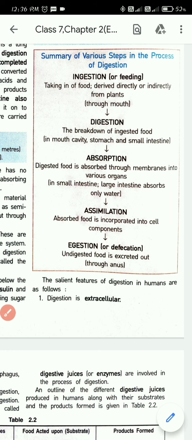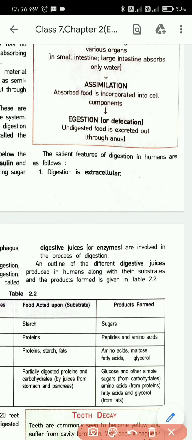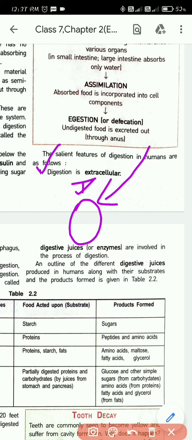Now we can learn some features of digestion. The salient features of digestion in humans: what is the first characteristic? The digestion in humans is extracellular. I have explained this in the first period. Extra means outside. If the digestion is happening outside the cell, we call it extracellular.